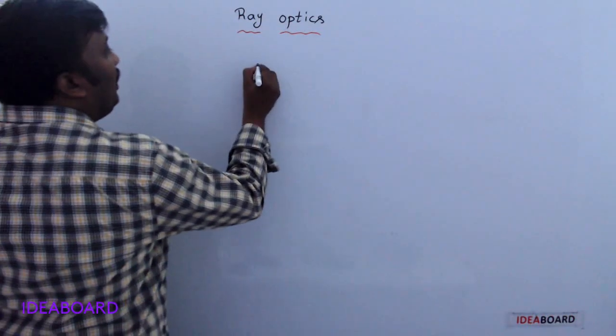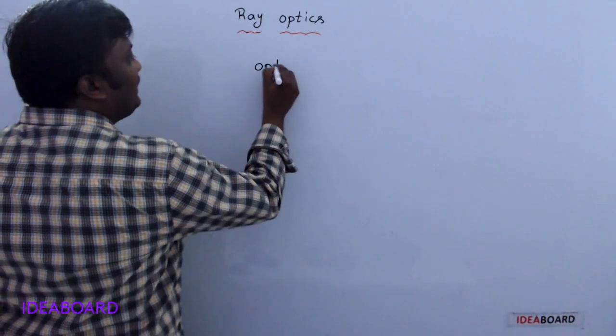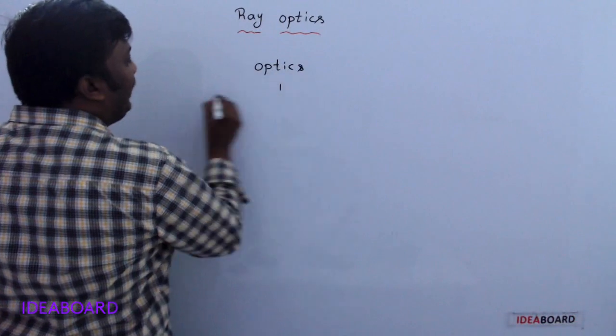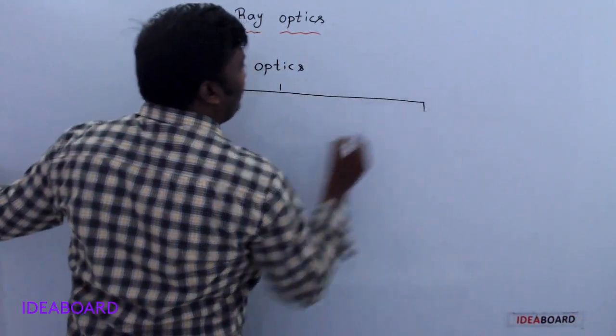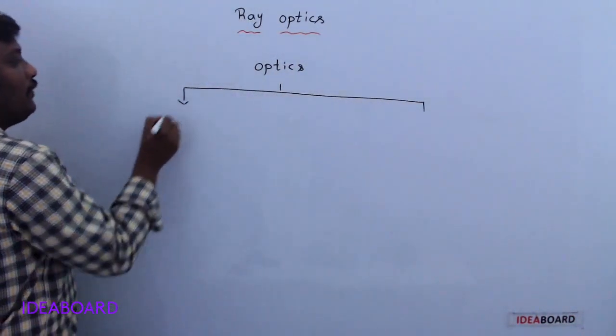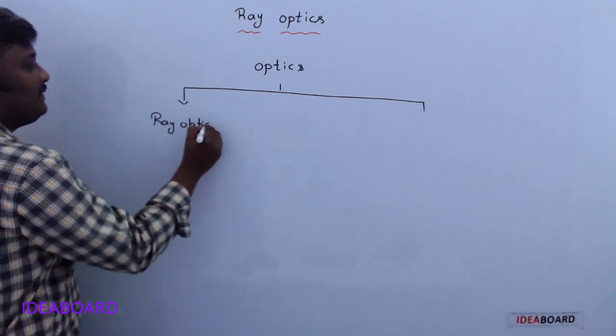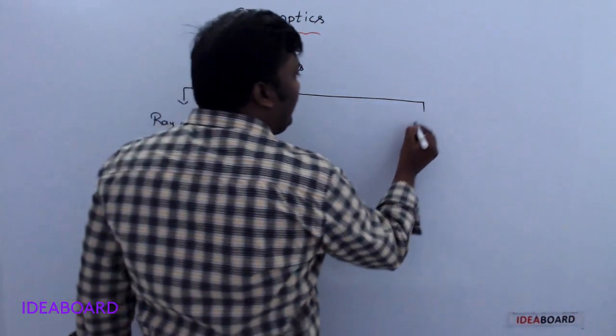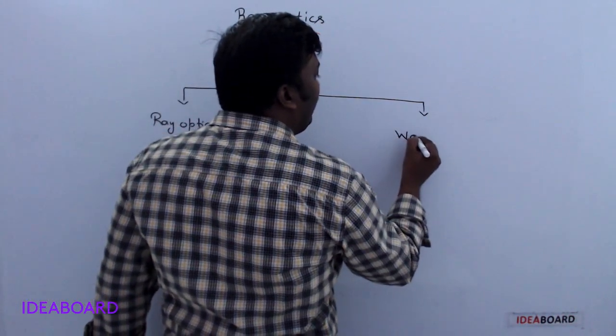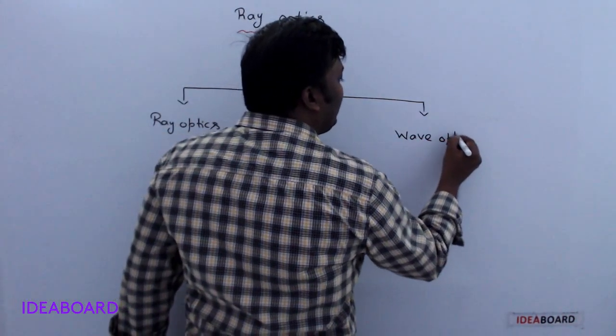Now, optics is divided into two categories: one is ray optics, another one is wave optics.